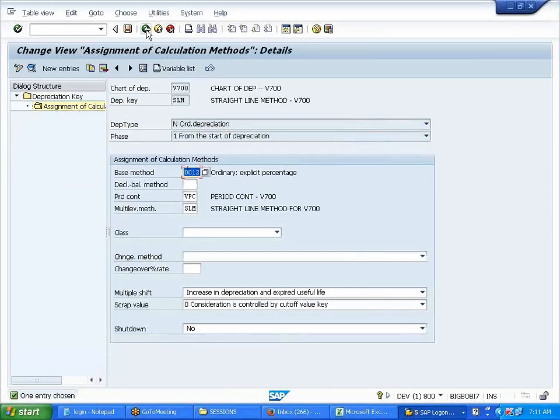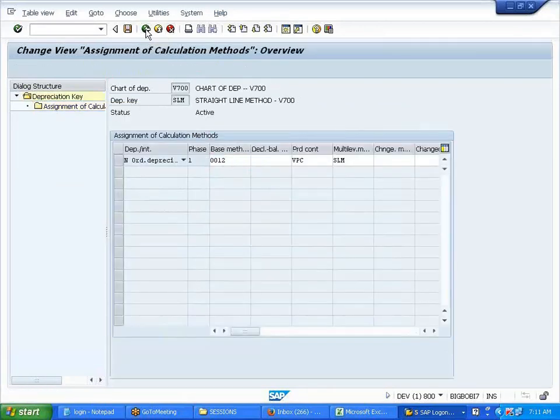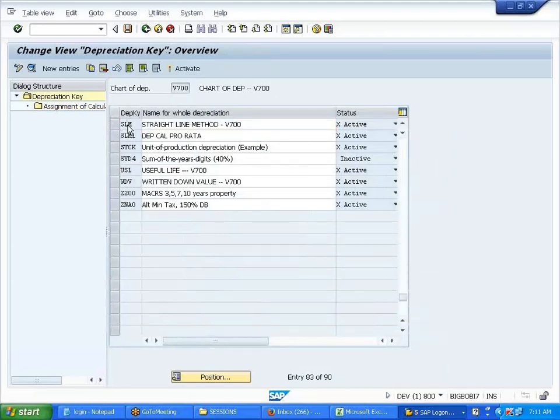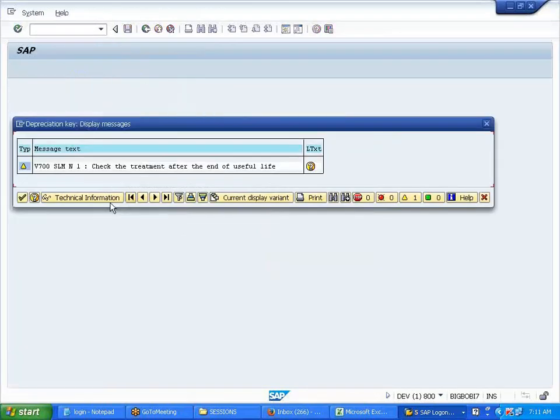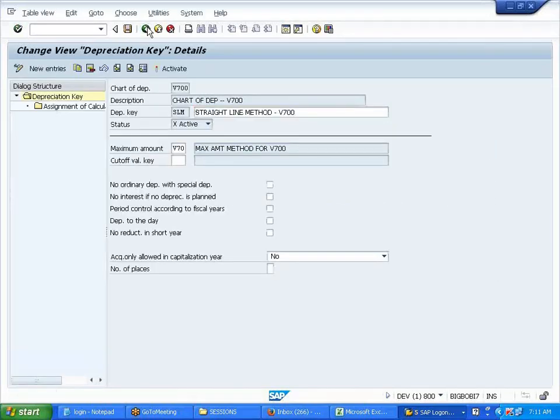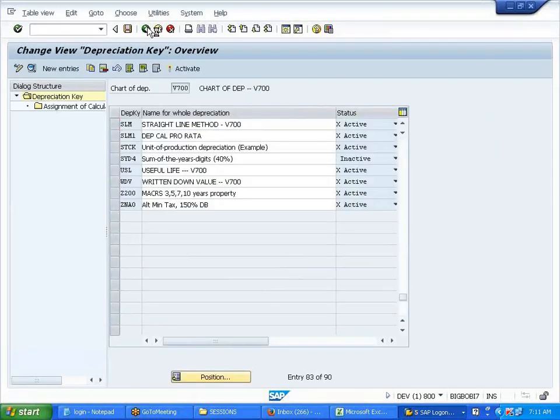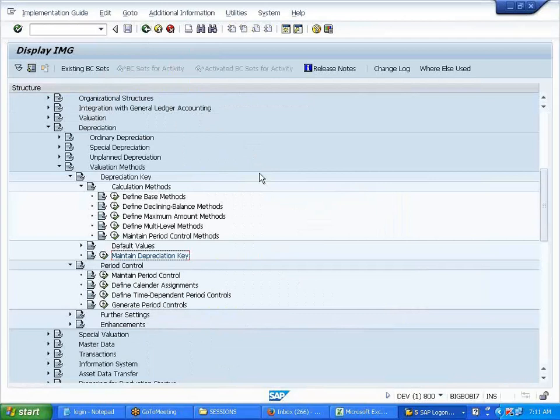No, I did not maintain for this. With the cutoff value. Now I've created another depreciation key, SLM1.